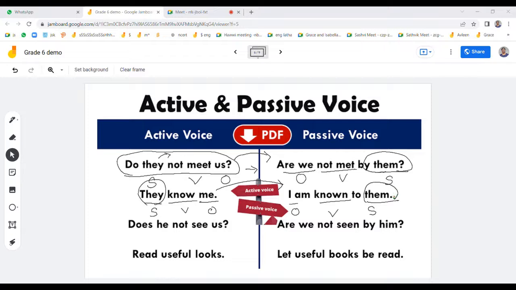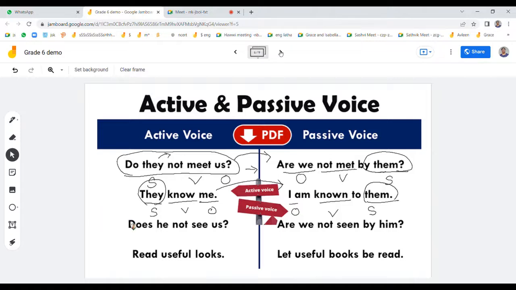Telling the third person, where active voice is directly speaking to them, and passive voice is you are speaking about someone. If you say "they," two persons are talking, and you see a group of people playing over there, and you can point at them and say they are playing cricket. Then somebody who is not present asks, and you are telling that cricket was played by them.